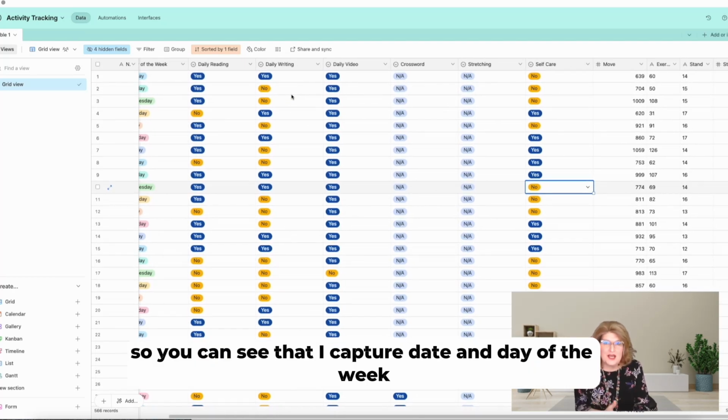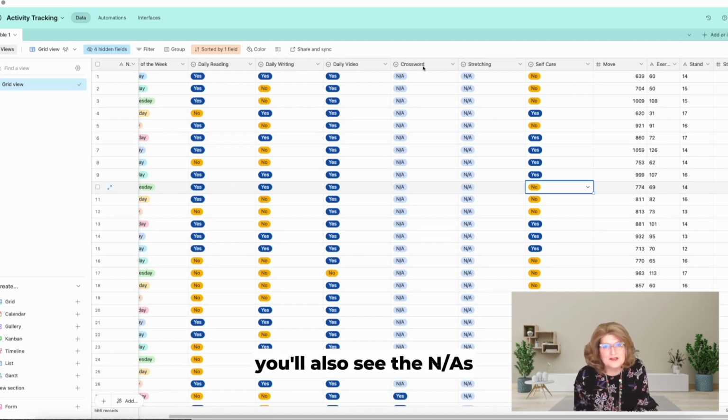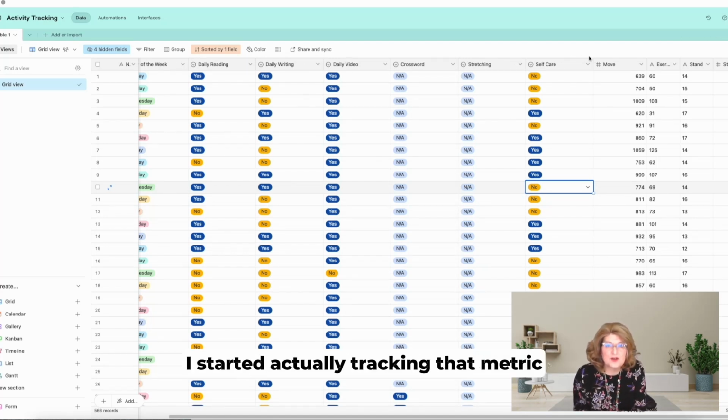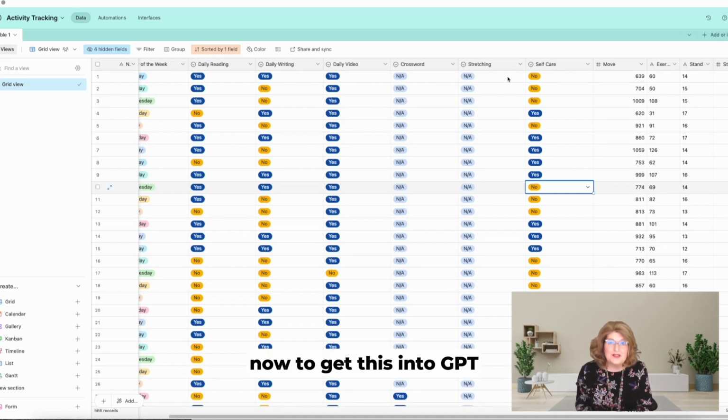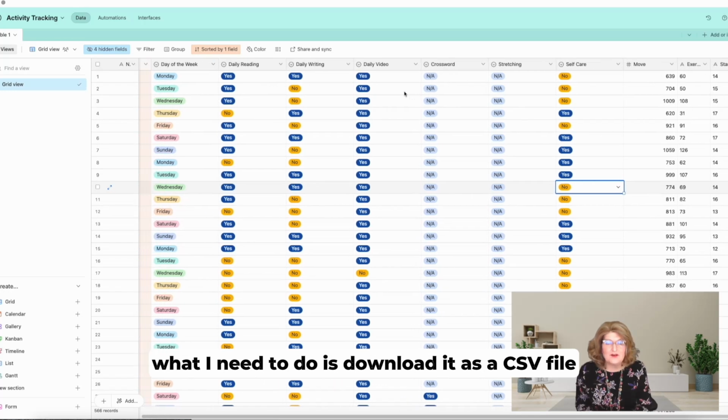So you can see that I capture date and day of the week and whether or not I did these tasks. You'll also see the NAs. The NAs refer to before I started actually tracking that metric. Now, to get this into GPT, what I need to do is download it as a CSV file.